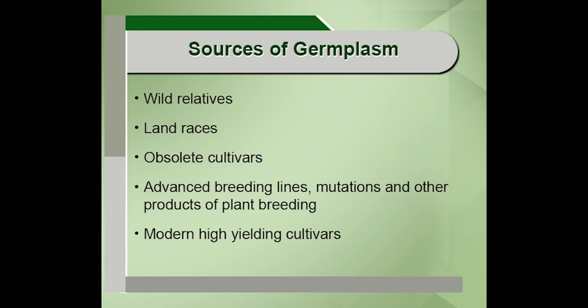And next is obsolete cultivars. When I say obsolete, it means these cultivars are not in use because in plant breeding activity they were let off in the initial stage itself, or were not used. But still, if you look at these obsolete cultivars, they have a lot of resources. And next important point is that advanced breeding lines, mutants and other products of plant breeding also form an important source of germplasm. And last but not the least, modern high yielding cultivars also form an important source of germplasm.